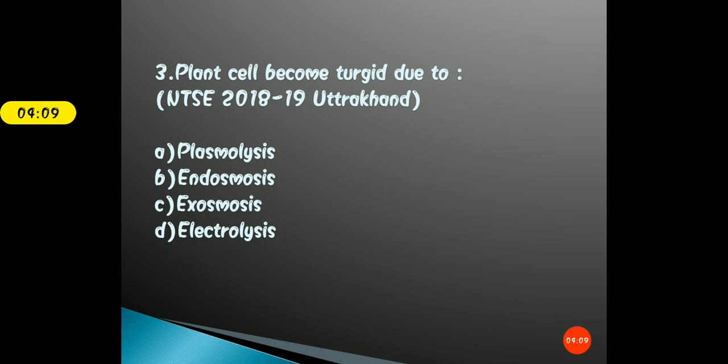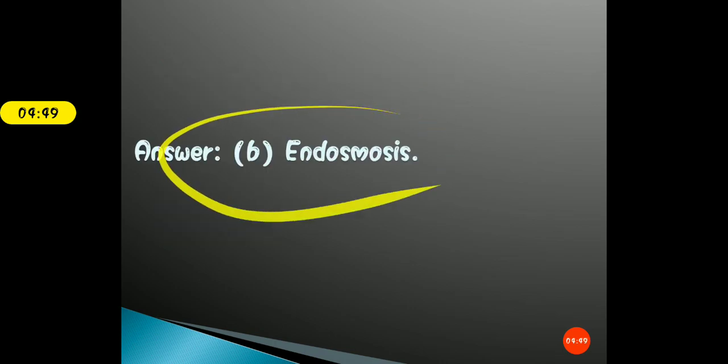In the first question, we saw which organelle helps the plant to become turgid. Here we need to understand the phenomenon that makes a plant cell turgid. This question appeared in the NTSC 2018-19 Uttarakhand. The options are A, plasmolysis, B, endosmosis, C, exosmosis, and D, electrolysis. Students, take your time. Okay, so I thought that you have marked the right answer. The correct answer for this question is option B, that is endosmosis.